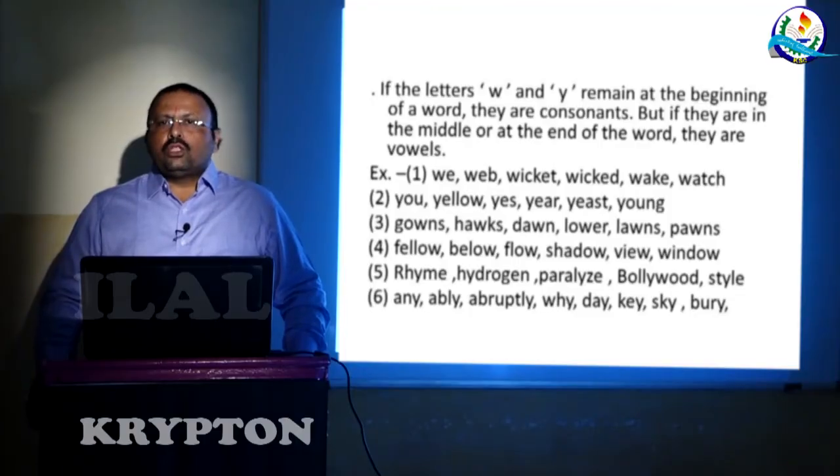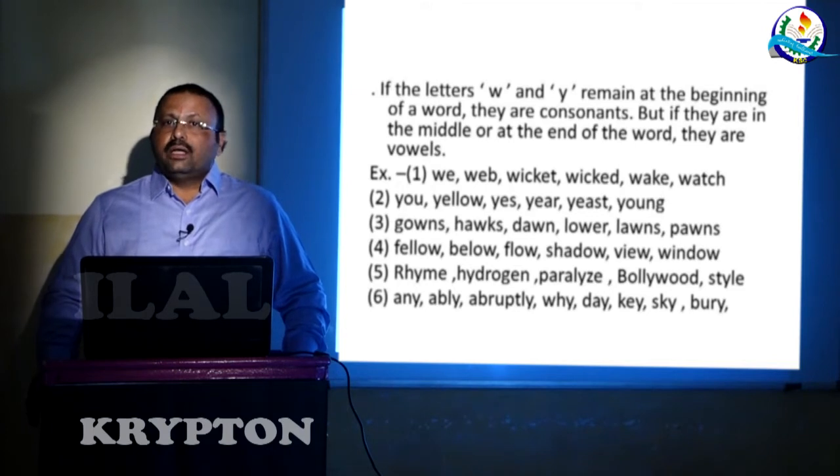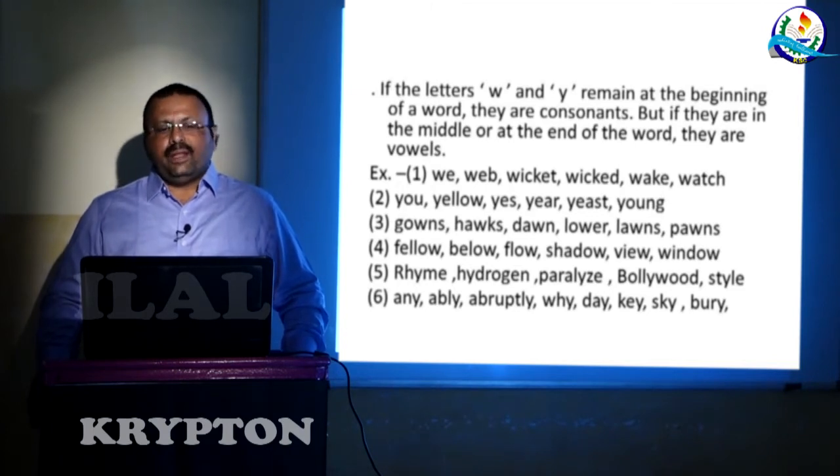Then lawyer, W appears in the middle part of the word, therefore it is a vowel. Then lawns, again the W appears in the middle of the word, so it is a vowel. Then pawns, W appears in the middle of the word, therefore it is a vowel.